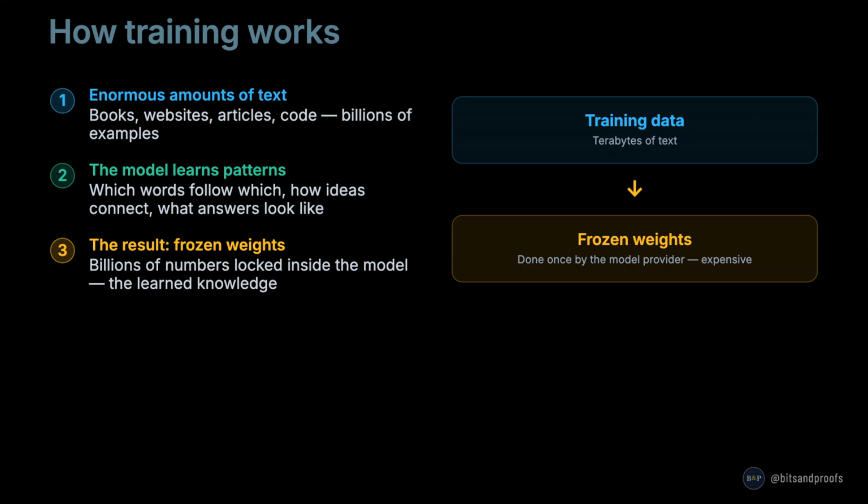This is the learned knowledge. Training is done once by the model provider. It is extremely expensive. Once trained, the model is shipped as a product and you use it through an API.